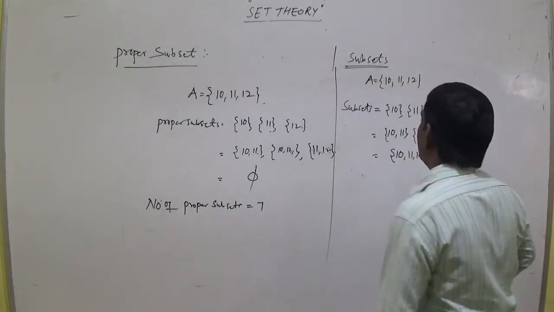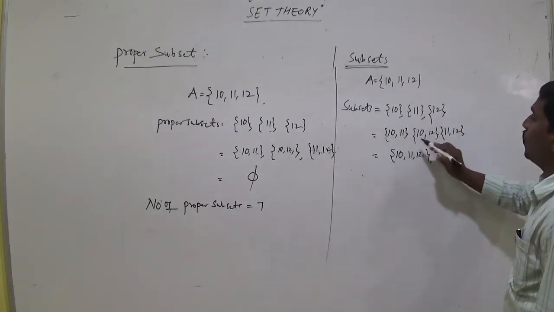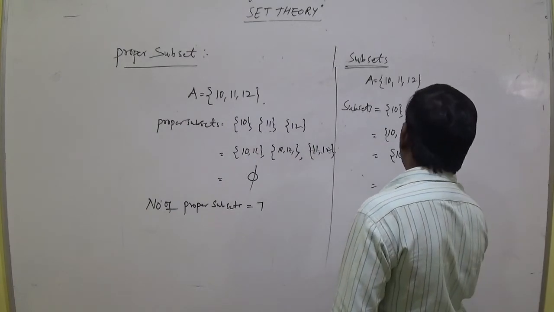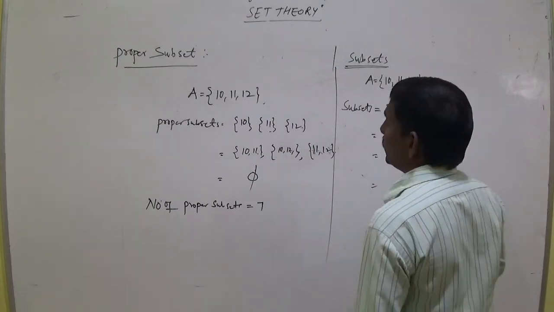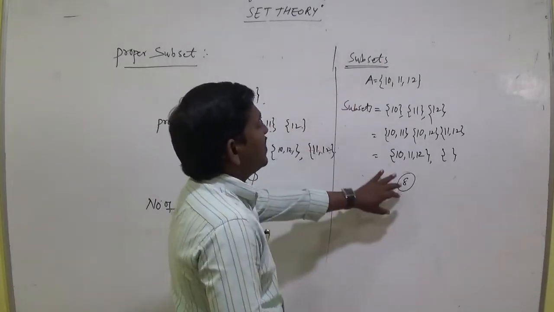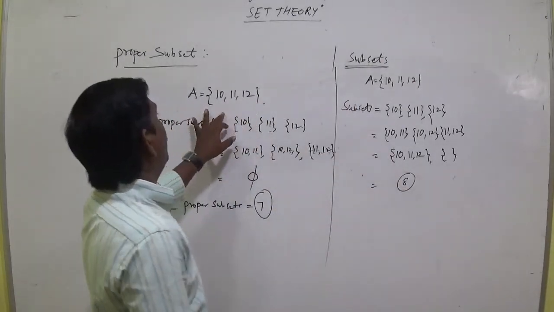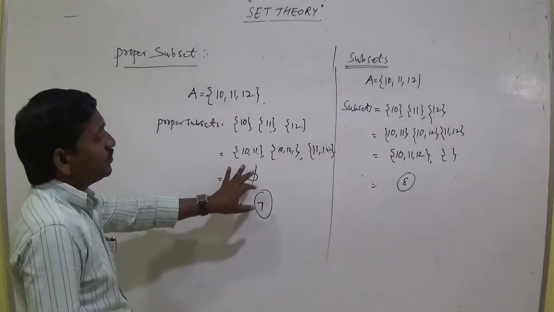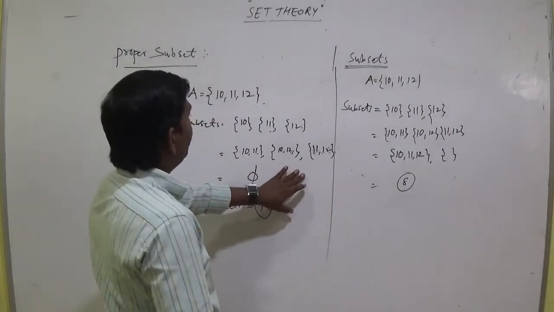How many sets are there? 1, 2, 3, 4, 5, 6, 7, 8. There are 8 subsets. Here 7 subsets. So we got 8 subsets here, but in proper, when you are writing the proper subsets, only 7 came. What is the eliminated one? The same set.